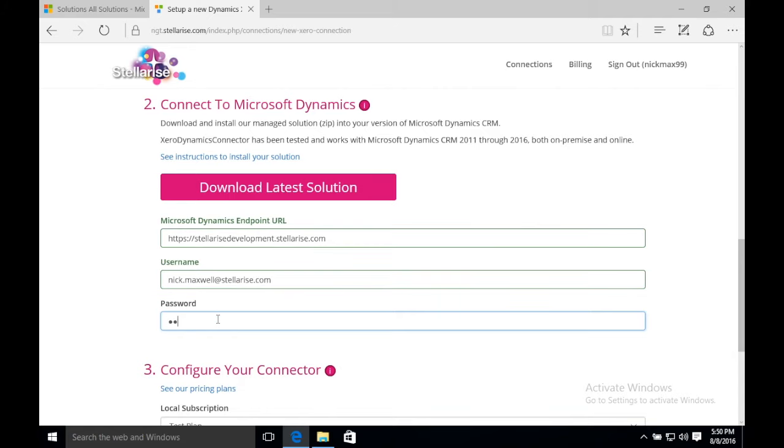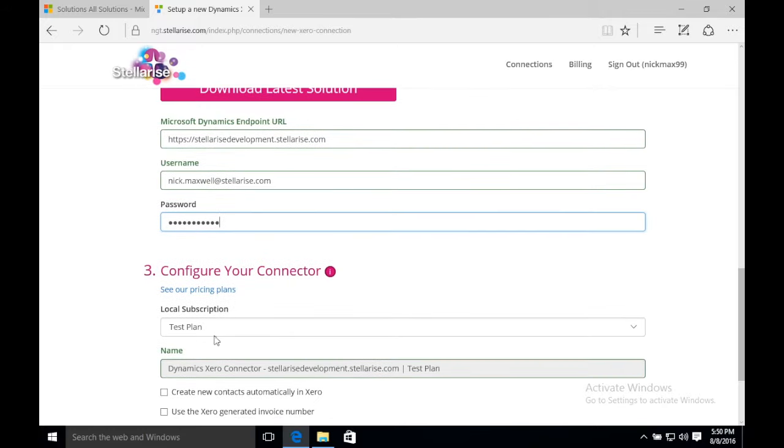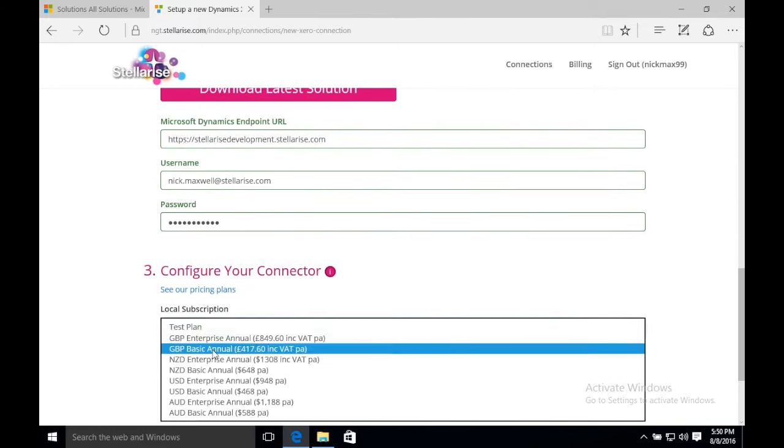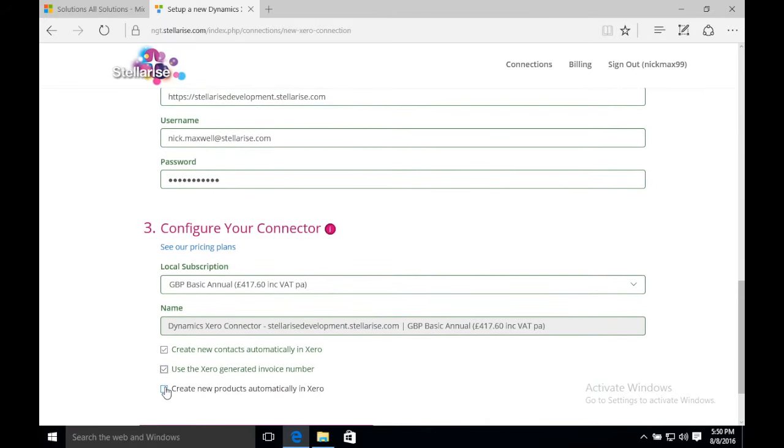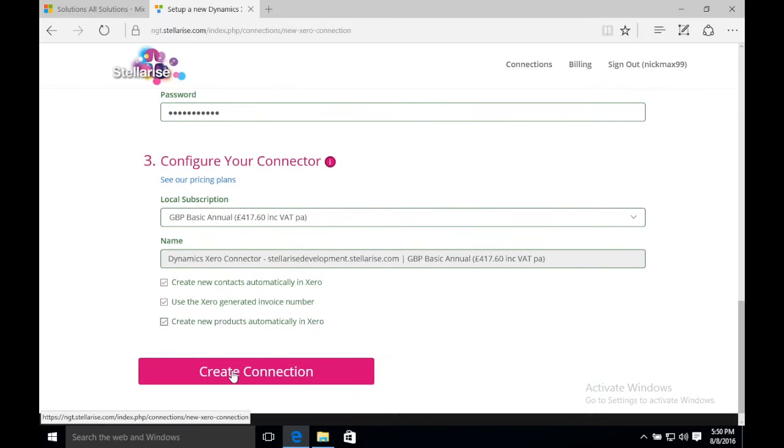Then enter in the credentials of an account that has sufficient access rights for the connector. This doesn't need to be a new account, but do make sure it has the right privileges. Finally, choose the subscription you want to sign up to. Once you've done all that, click on Create Connection and you'll be returned to your list of connections.